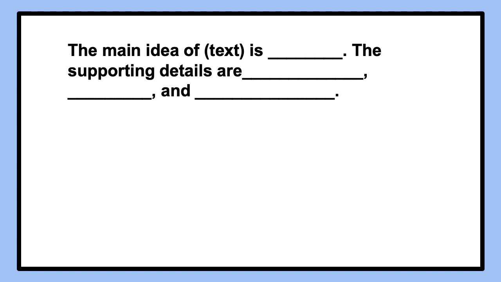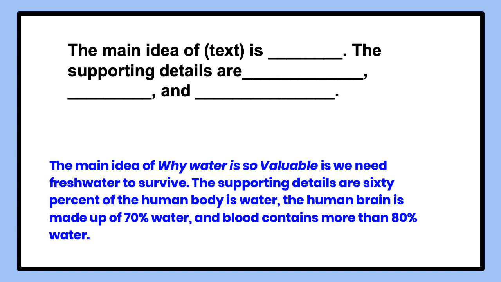A sample response is: the main idea of why water is so valuable is we need fresh water to survive. The supporting details are 60% of the human body is water, the human brain is made up of 70% water, and blood contains more than 80% water.